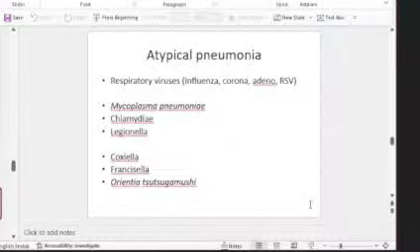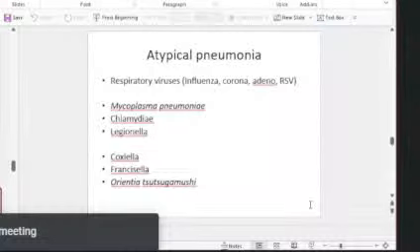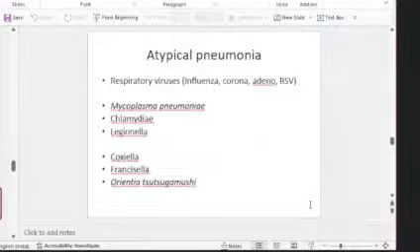Then always you get questions on atypical pneumonia, mostly MCQs. Which among these causes atypical pneumonia? So remember, respiratory viruses cause atypical pneumonia, and then there are bacteria: Mycoplasma pneumoniae, Chlamydia, and Legionella are the important ones associated with atypical pneumonia. That means the lung interstitial tissue is involved. So there won't be much cough or other symptoms, but the X-ray will show evidence of the infection. Okay, so that's atypical pneumonia. These are the important bacteria associated with it: Mycoplasma pneumoniae, Chlamydia, and Legionella.